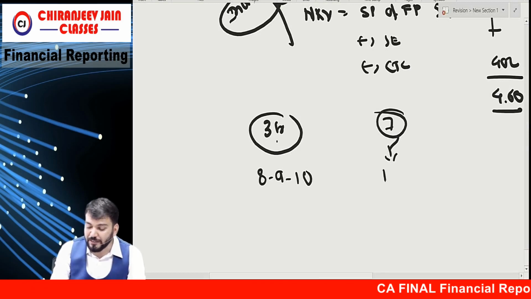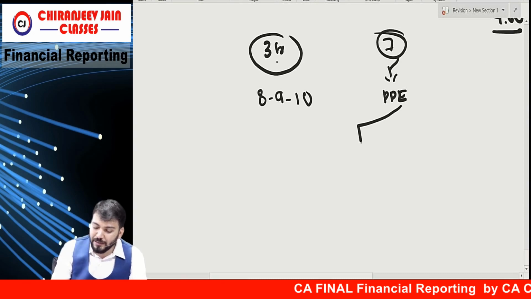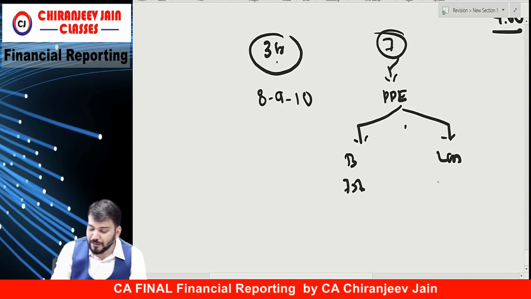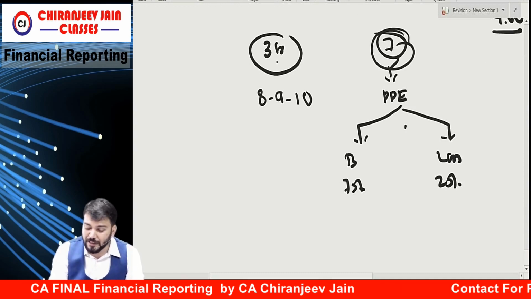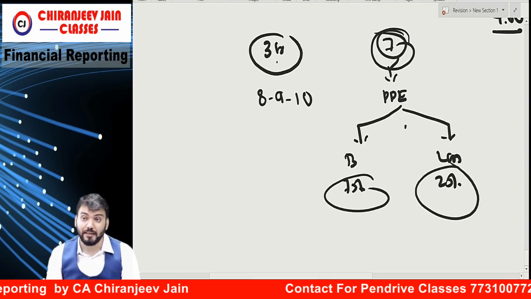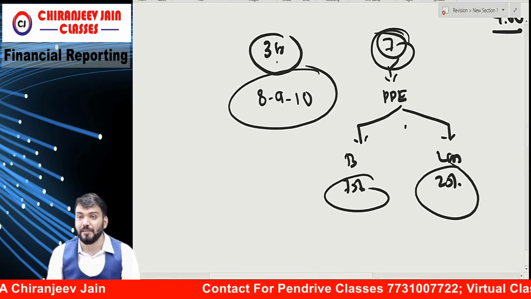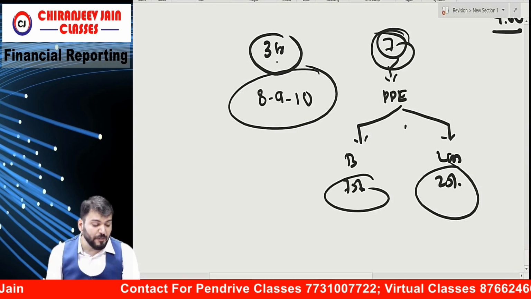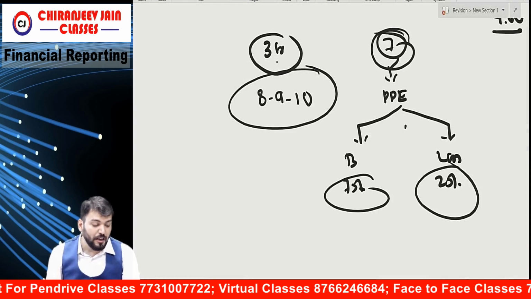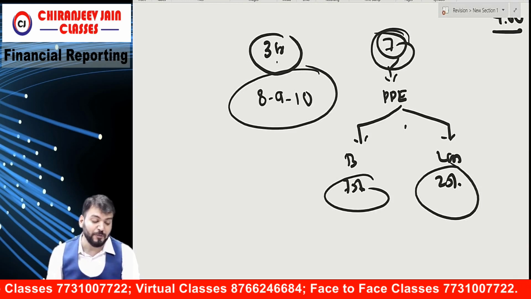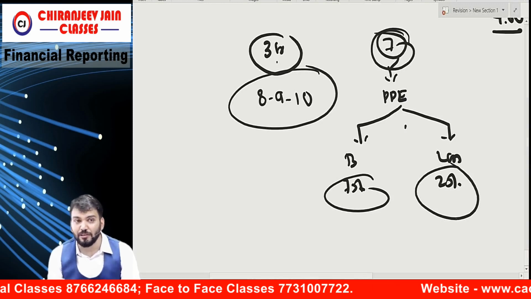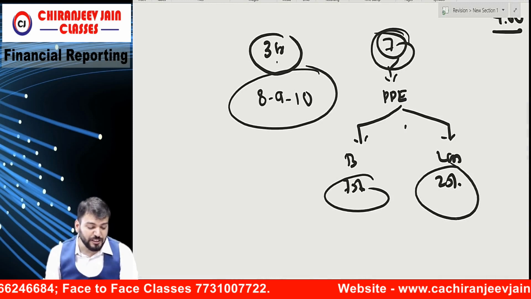Means this is property, plant and equipment. In this property, plant and equipment, building is how much percentage? 75%. And land 25%. Means this 7 crore will be allocated in this ratio. For this Ind AS 16 will be applicable. Correct? And for the 3 crore Ind AS 40 will be applicable. As on 31st March 2018, UK Limited obtained a valuation report from an independent valuer who has estimated fair value at rupees 15 crore. So this 15 crore will also be allocated in this ratio, as fair value will be allocated in this ratio. UK Limited wishes to use